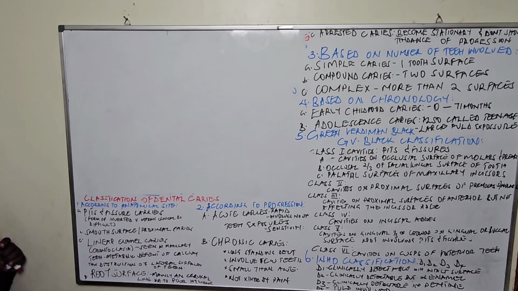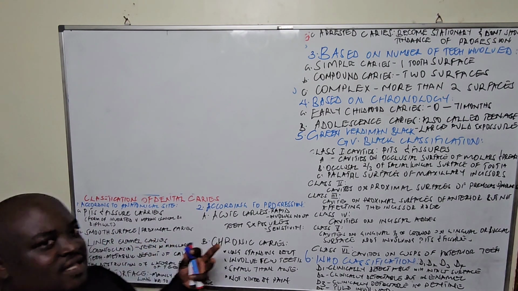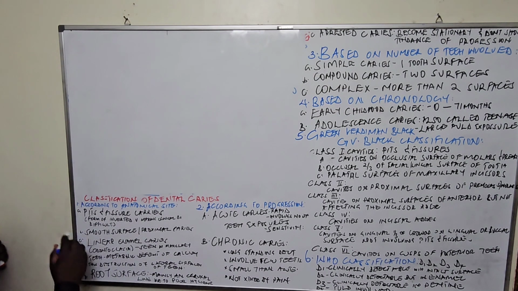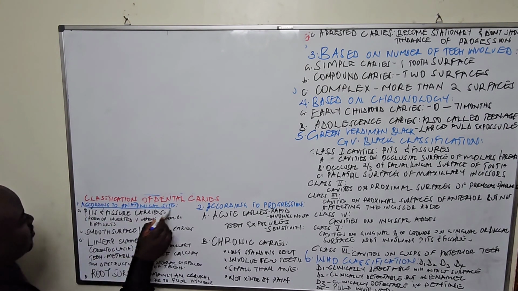Classification number 1 of dental caries. Different people classify dental caries, but we are going to see different ways how they can be classified. Classification number 1 is according to anatomical site.